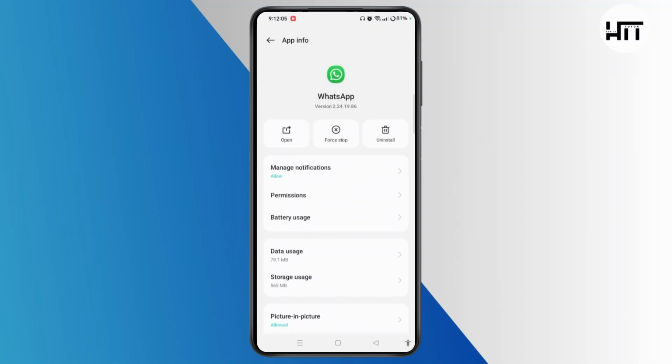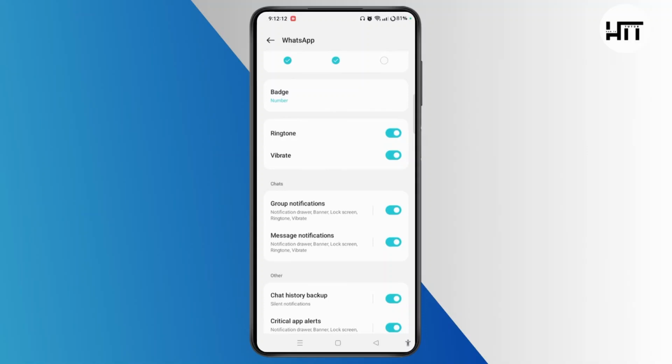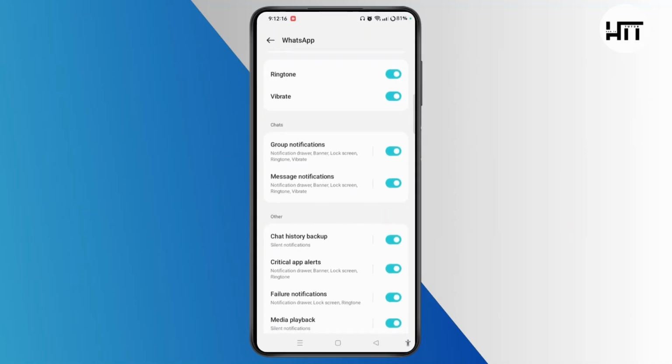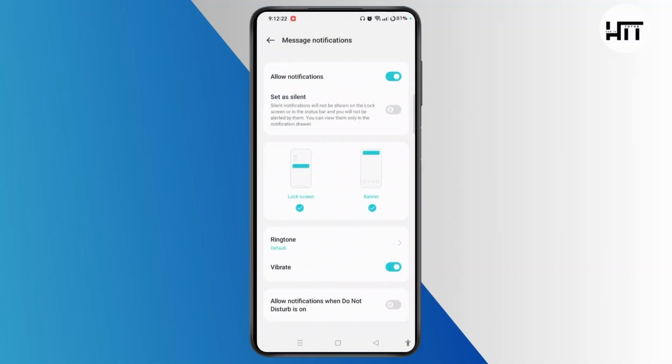Tap manage notifications at top of the screen. Make sure to toggle the button on for allow notifications. Scroll down and make sure to go to the chat section where you will see message or the group notifications. Select any one of those and then you have to select ringtone option.